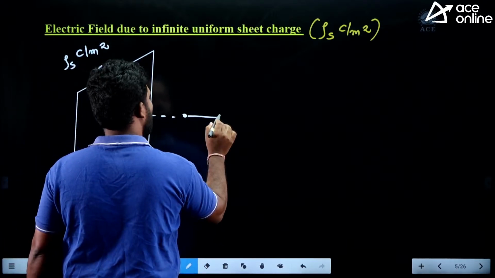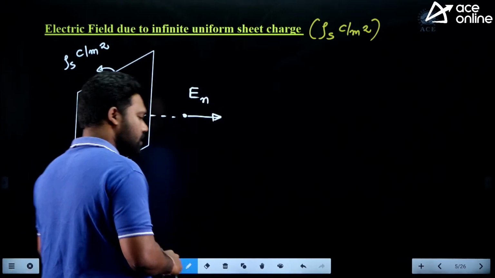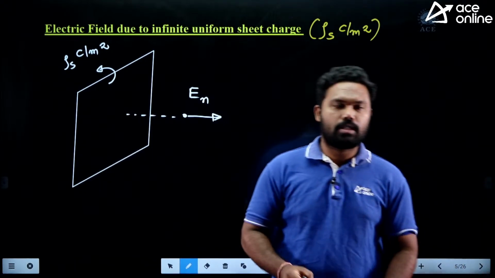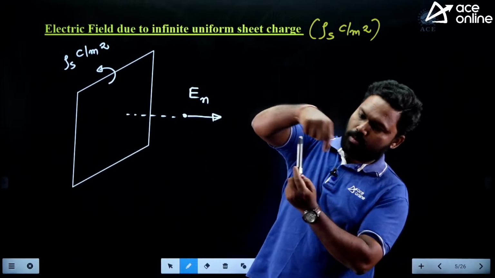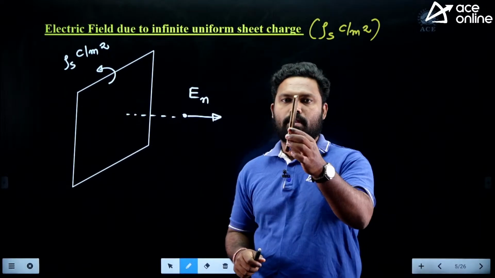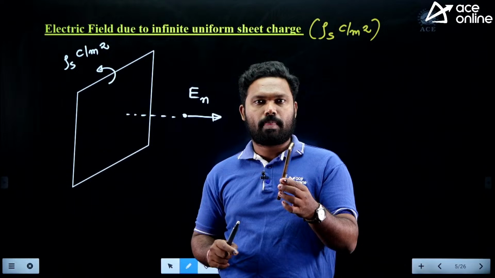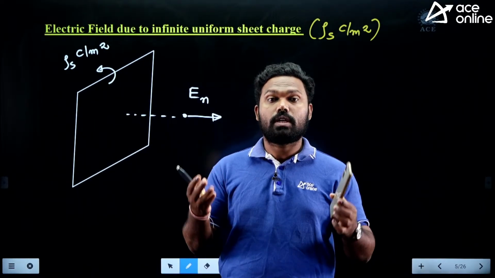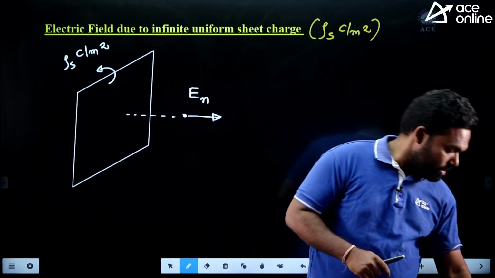So you should say what is called normally outwards. You should not say radially outwards, because this is a sheet. Sheet will have only two sides. Let me show you. In the previous case, we have seen a line charge. If it is a line charge, the electric field is outwards from all the sides. Now it is a sheet charge. Sheet charge is something like this. Sheet will have only two sides, this side and that side. So the correct word is normally outwards. You should not say radially outwards. Terminology is very important. Okay guys.